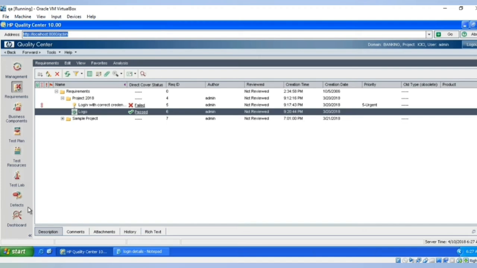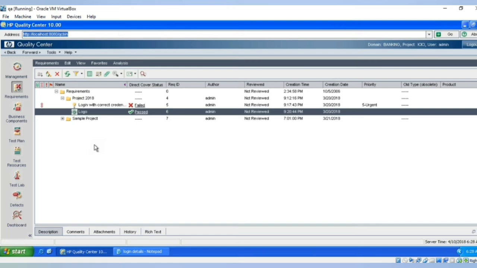So this is all about this Quality Center tool, which is a very simple tool. Instead of maintaining multiple sheets or documents, we are maintaining everything in one central location so that everyone can easily access it. And whenever you report a defect, on whichever person's name we have reported the defect, that particular person will be sent a mail. By seeing that mail, immediately he can start working on that particular defect.